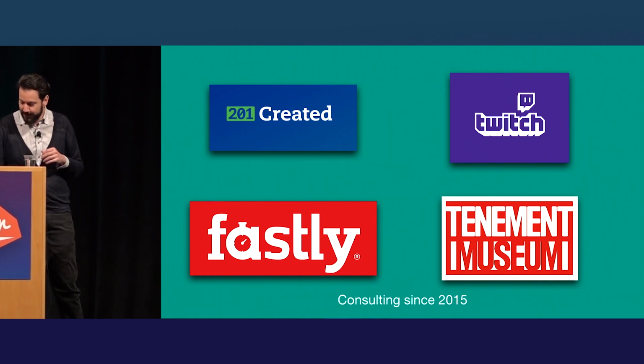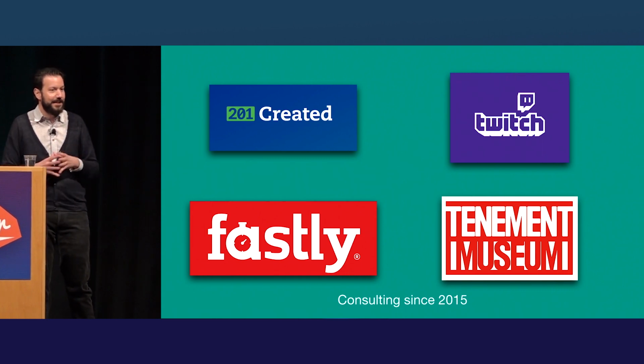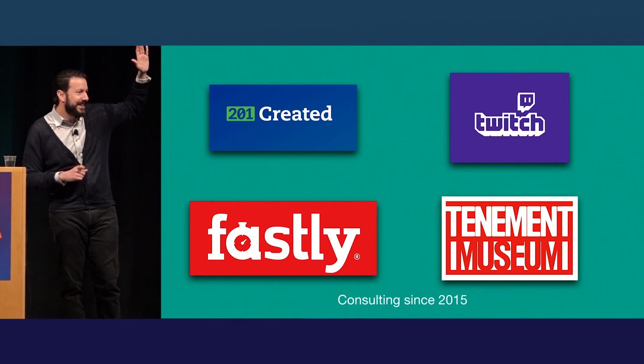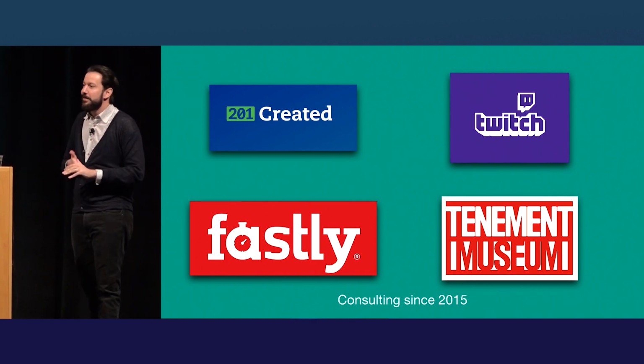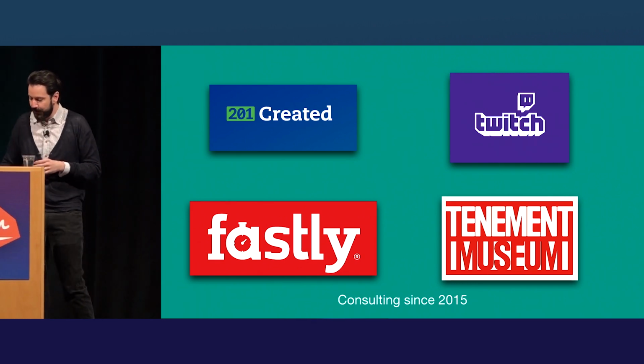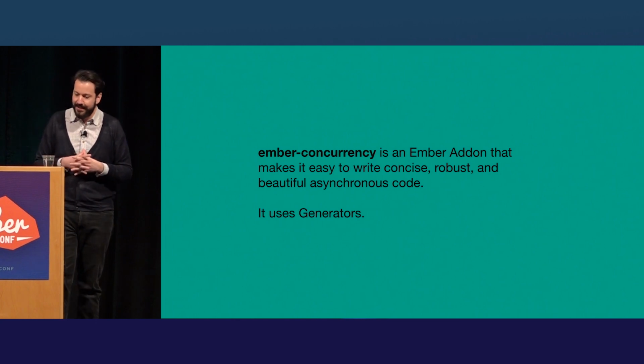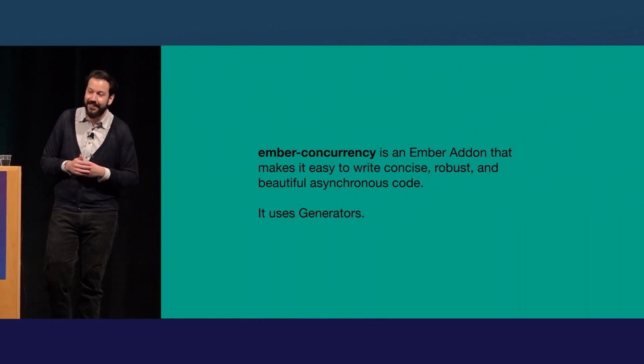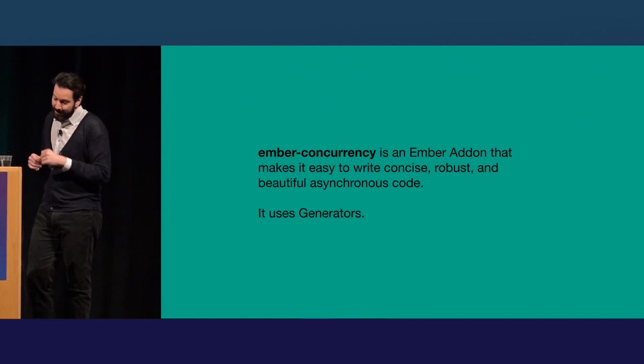So I'm talking about Ember Concurrency. I saw the show of hands. Most people have used it. Put your hand up if you've not used it. Might be easier to judge. Cool, there's still a decent number of people who are seeing it for the first time. So Ember Concurrency, from their docs, is an Ember add-on that makes it easy to write concise, robust, and beautiful asynchronous code, and it uses generators.